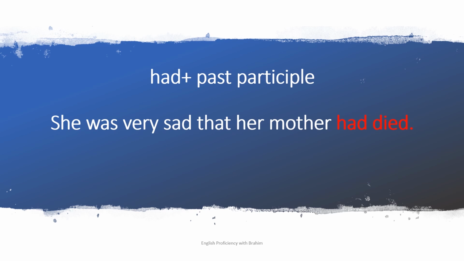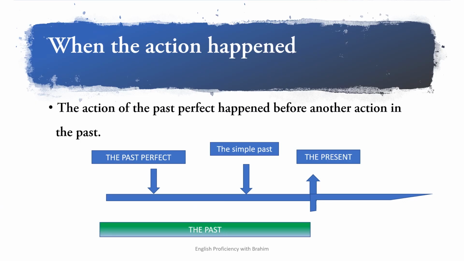Okay, so now let's move to when the action of the past perfect happened. So the action of the past perfect happened before another action in the past. So remember, we must have two actions in the past. Two actions in the past. The first action happened in the past perfect, and after that action we have another action which is in the simple past. Okay, so both actions are in the past, but the one that happened first in time is used in the past perfect, and the one that happened after that, it is in the simple past.